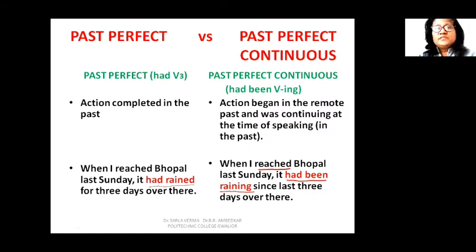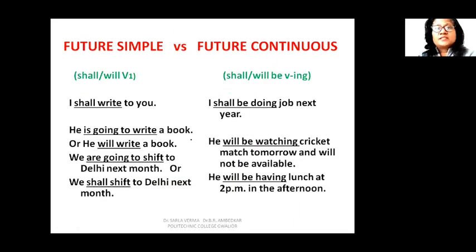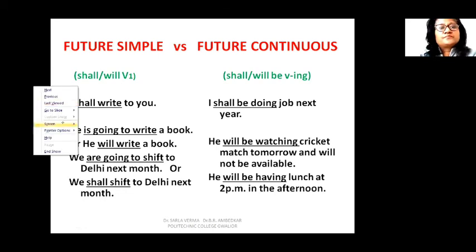So in this way, past perfect continuous denotes an action which began in the past and was continuing at the point of speaking in the past itself. So this is about past perfect and past perfect continuous tense. Now let's take future tense. In future simple, we use shall, will and the first form of the verb.